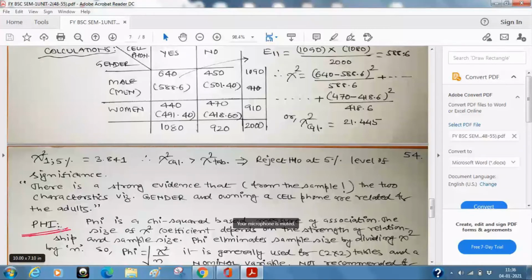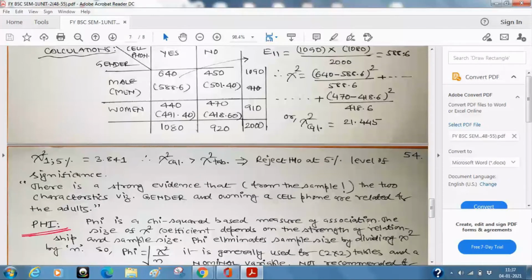What is phi? In one line, phi is a chi-squared based measure. Remember that heading last week, we were discussing chi-square based measures. So what is chi-square? Now we know. We will calculate the chi-square like we have calculated here. And if they are independent, again I am saying, it is a full stop. Analysis ends here itself. No need to proceed further. But if there is an association, how are we going to measure it? So phi is used for that. Phi is a chi-square based measure of association.